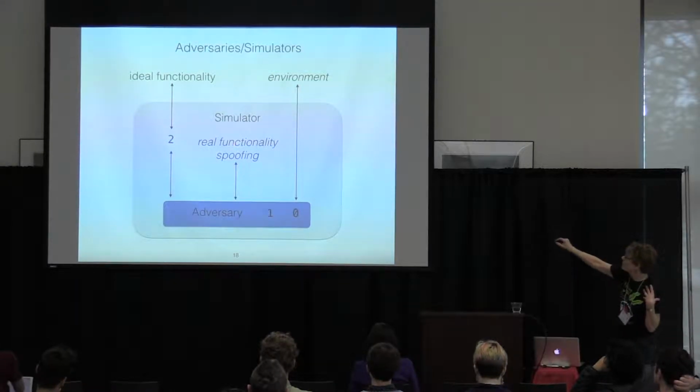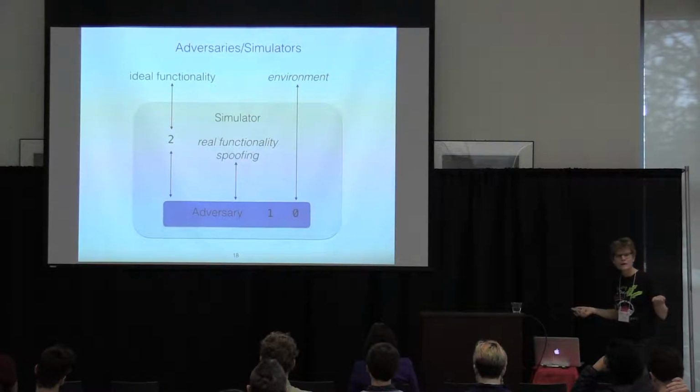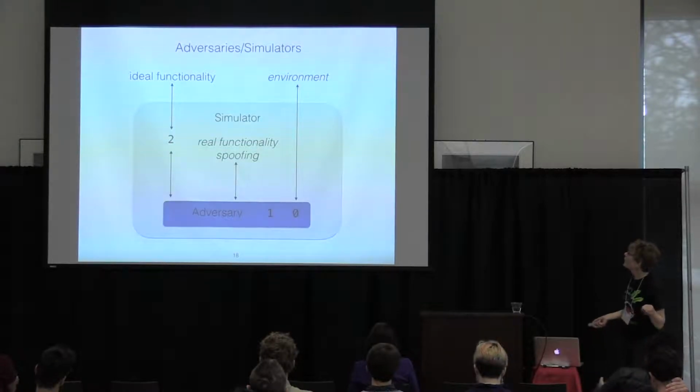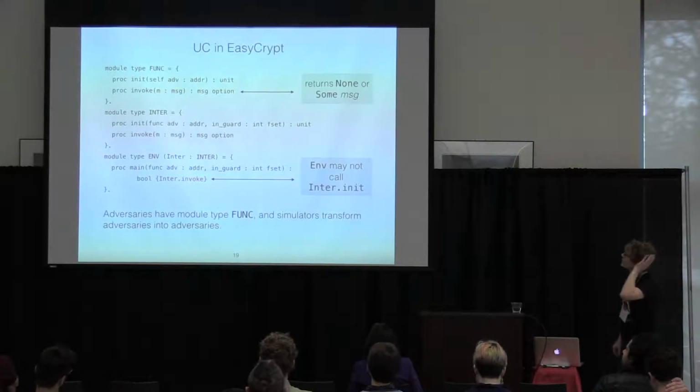The simulator can then do real functionality spoofing, trying to pretend that it's really the real functionality. So that's how these port indices come together to do simulators. So how does this stuff get realized in EasyCrypt?